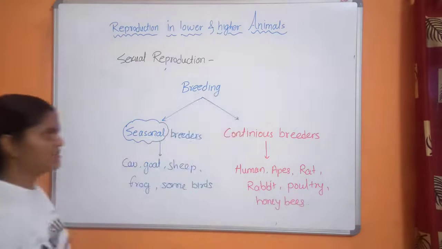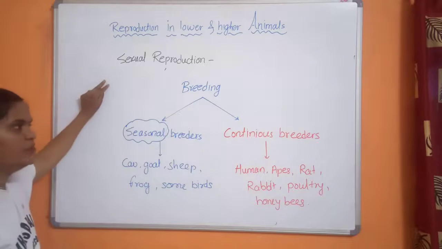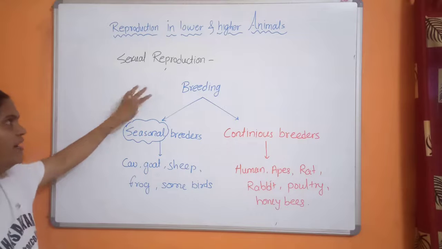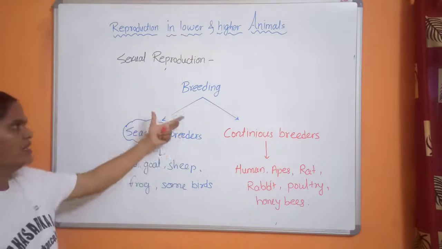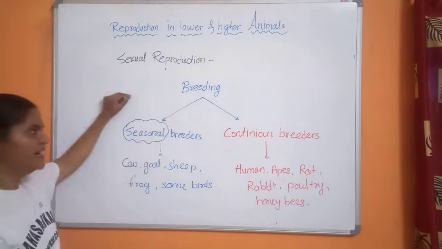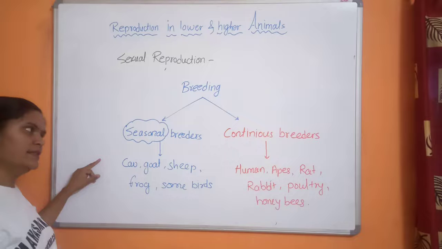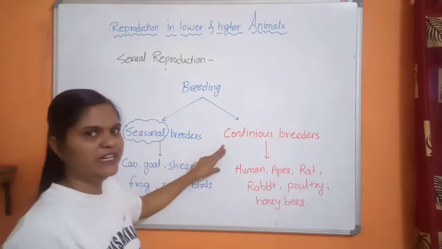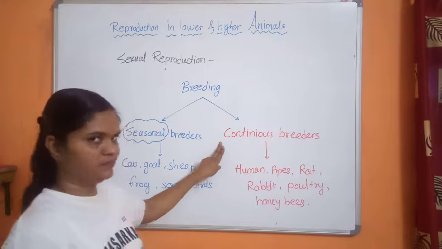Such organisms are called continuous breeders. So sexually reproducing organisms are divided into two classes on the basis of the timing of their breeding. Seasonal breeders reproduce at particular seasons, while continuous breeders reproduce continuously throughout the year. Thank you.